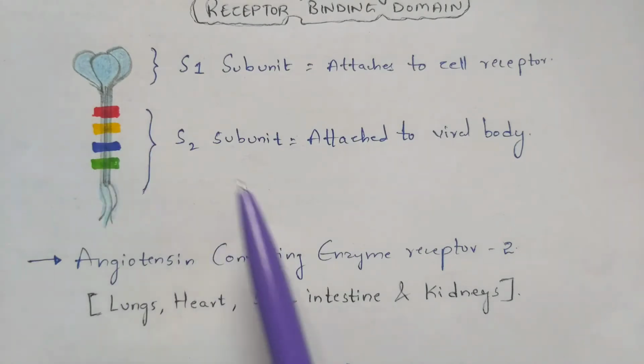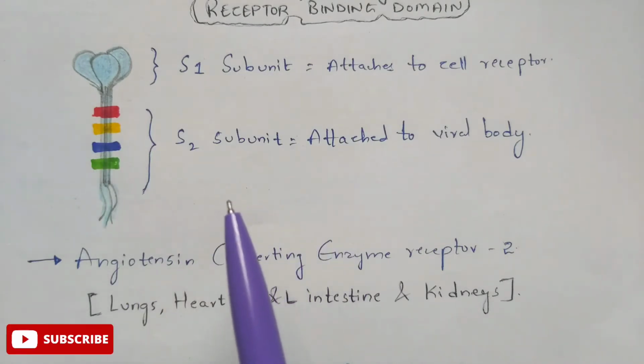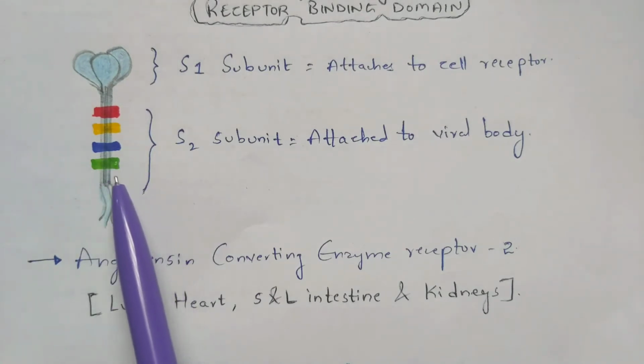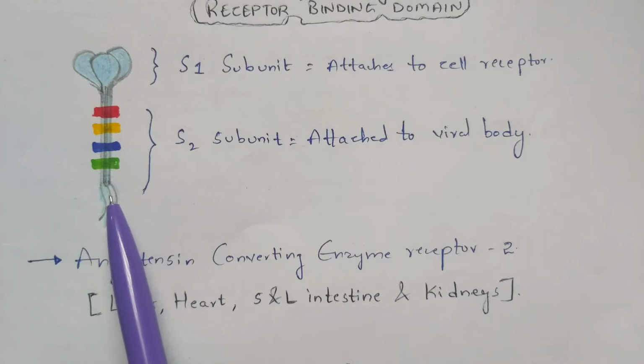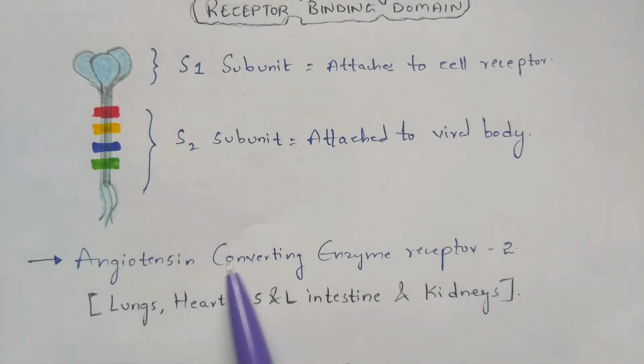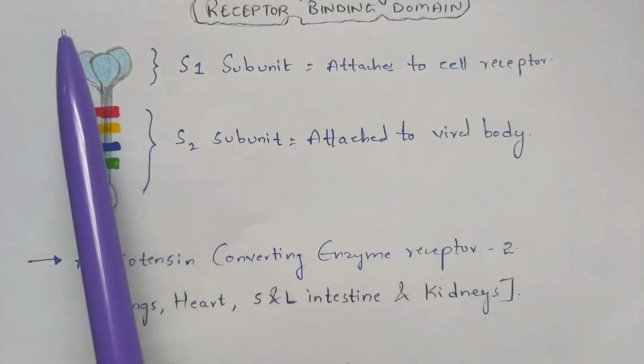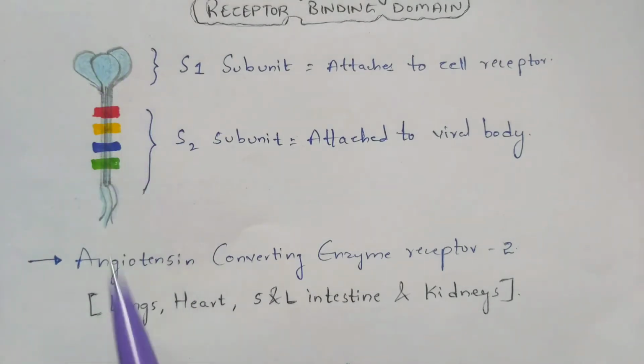Once the coronavirus, that viral particle, enters the lungs, what happens? The spike protein, which is present on that viral particle, recognizes this angiotensin converting enzyme receptor and binds to it. So where does the angiotensin converting enzyme receptor 2 bind? It binds on the S1 subunit.